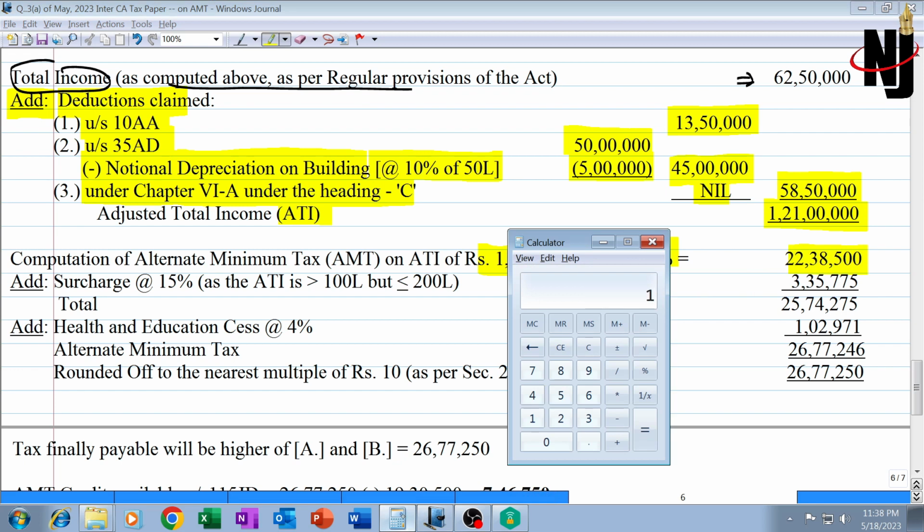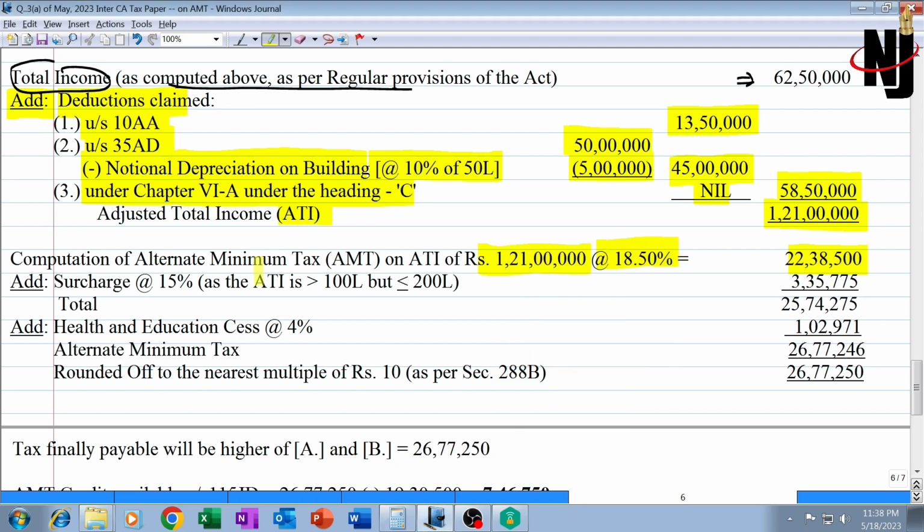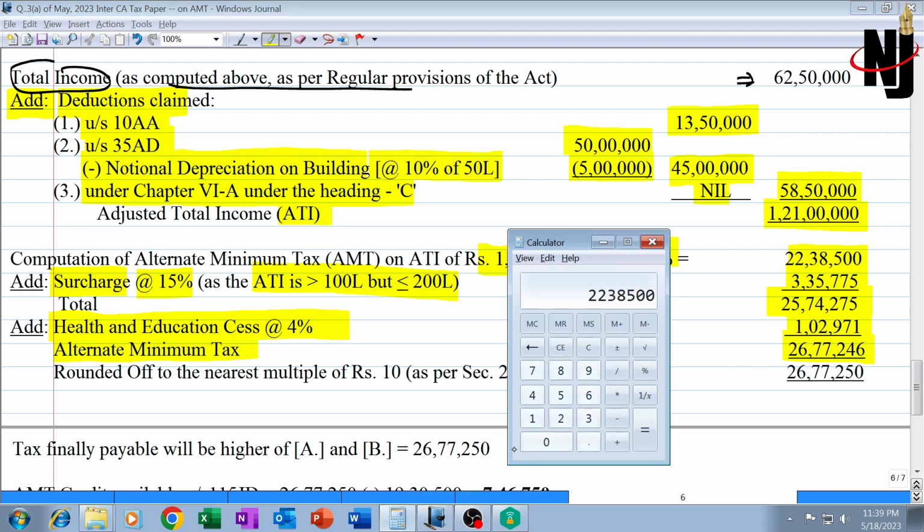Let's calculate it. 1,21 lakh into 0.185, 22,38,500. Now here surcharge will be 15%. Surcharge will be attracted because income is more than 1 crore and up to 2 crore. So surcharge rate will be 15% because ATI is more than 1 crore up to 2 crore. 3,35,775 and total will be 25,74,275, plus 4% health and education cess 1,02,971. So alternate minimum tax would be 26,77,246. Let's just quickly calculate this out.